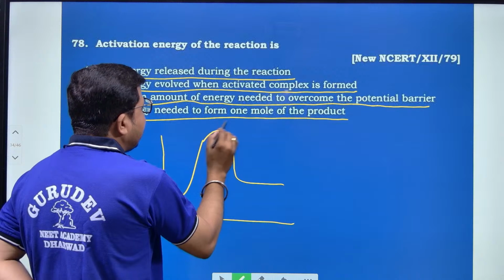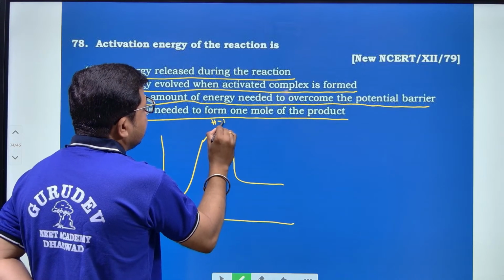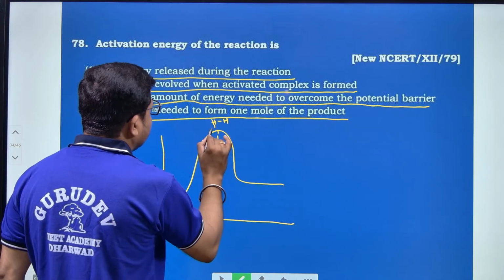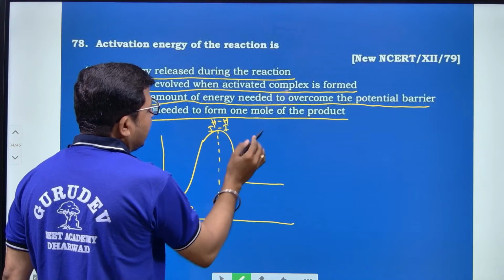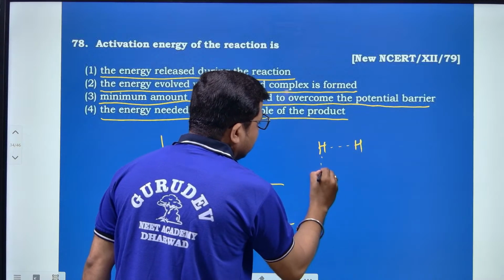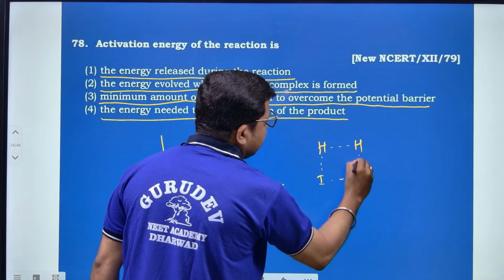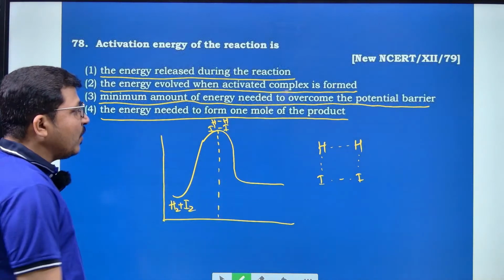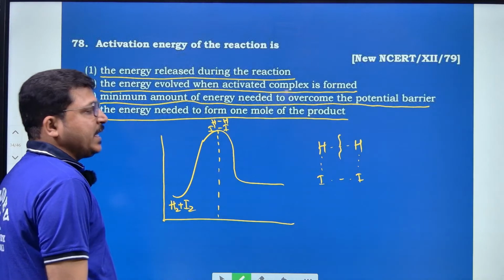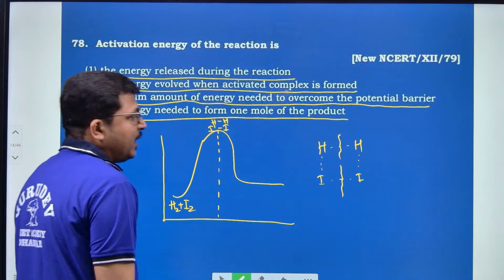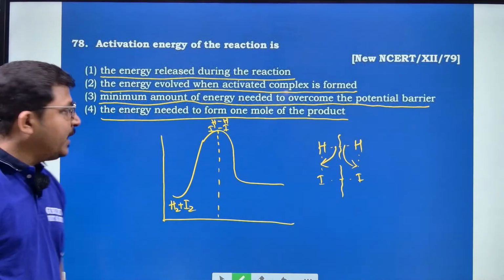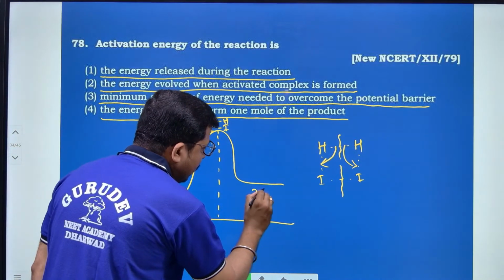This is the activated complex formed, H–I bond and here. So this is in the form of, look at this, I and the bond is like this, right? Here the dissociation of the old bond is taking place between the hydrogen and iodine, and formation of the new bond is taking place between the hydrogen and iodine, and this will form 2HI molecules at the end.